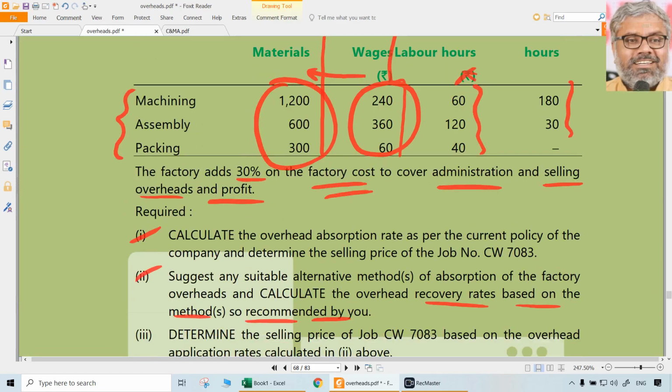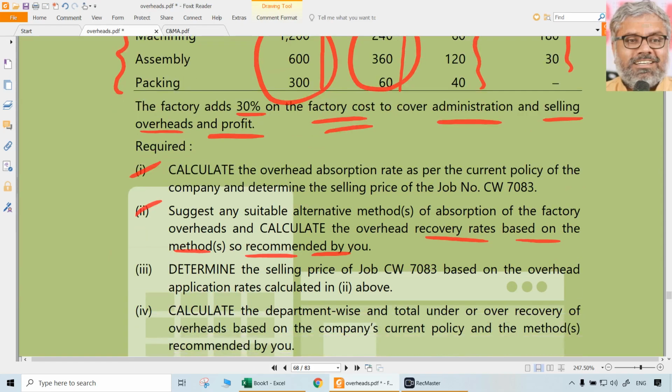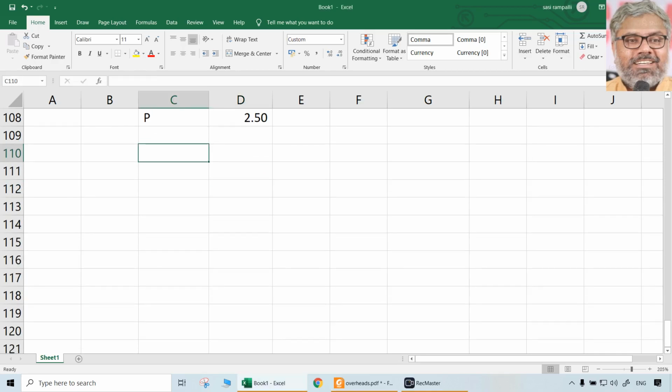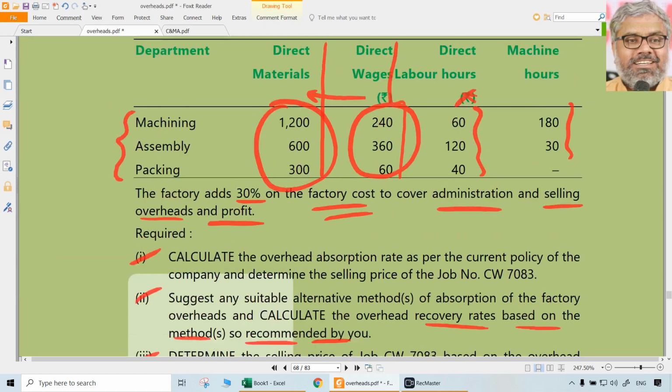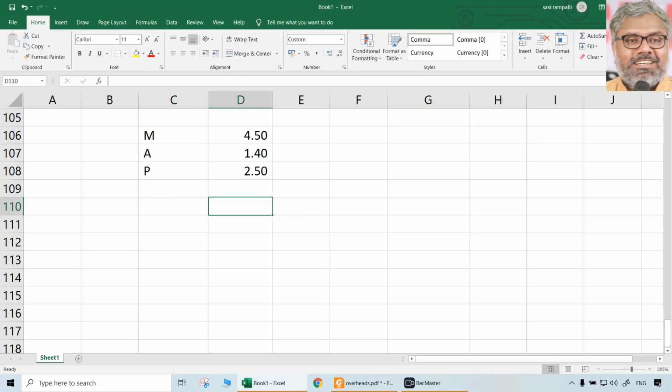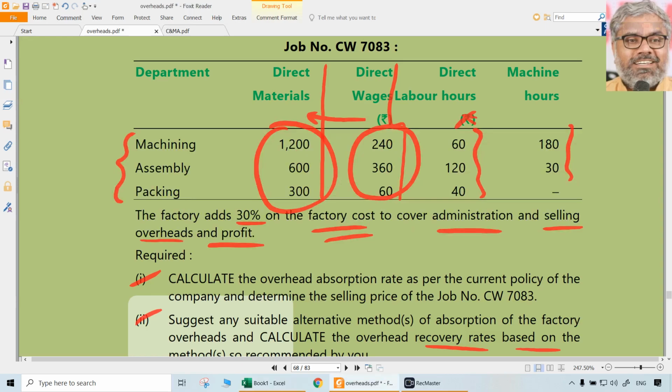But that is not the only thing. We have to also apply these rates and calculate the selling price for job number CW703 based on the overhead rates calculated in 2 above. So we need to use these rates also. Now question number 3. For this job, we have to take department wise only. That has to be done. How can this be done? We can have the departments separately.